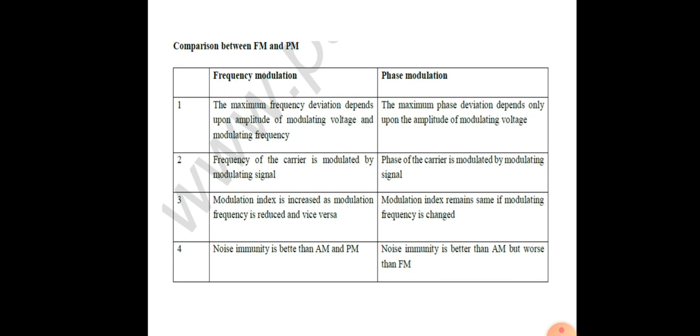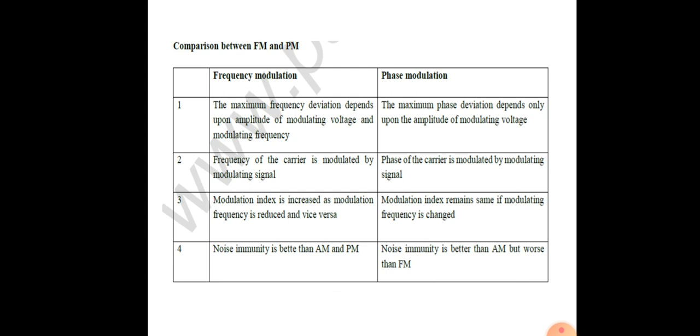The second point is the frequency of the carrier is modulated by the modulating signal, and here the phase of the carrier will be modulated. In frequency modulation, the modulation index is increased as modulation frequency is reduced, and vice versa. In phase modulation, the modulation index remains the same if the modulating frequency is changed.